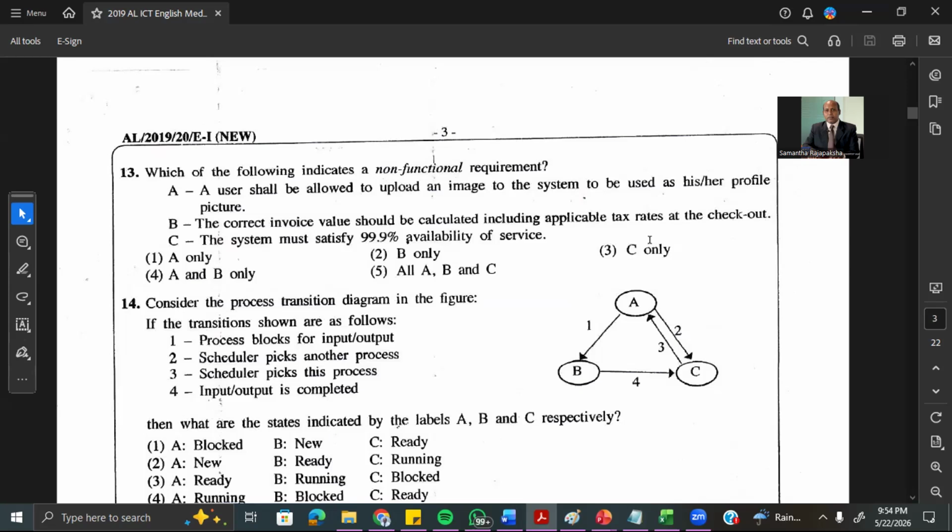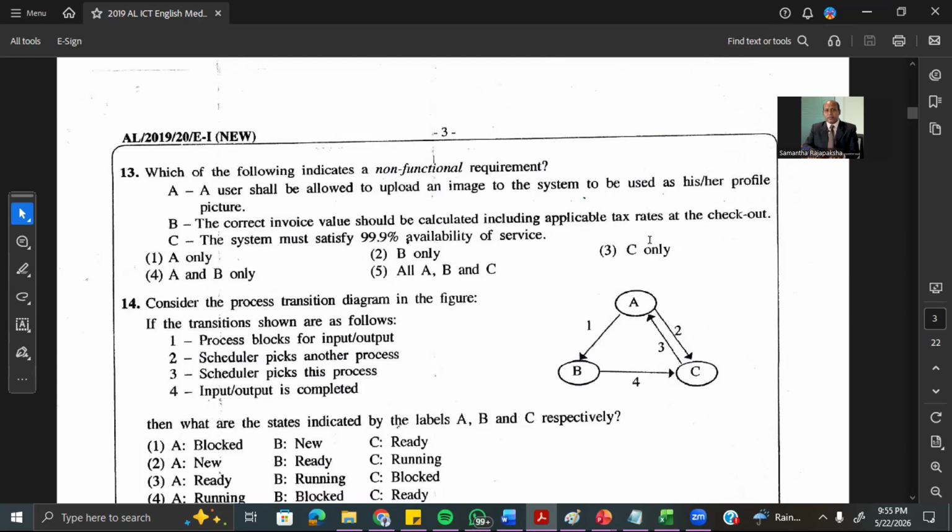Then we come to question number 13. Which of the following indicates the non-functional requirements? Now remember, when the systems are going to be developed, you have to collect the requirements. When you collect these requirements, we categorize them into two: functional requirements and non-functional requirements. Functional requirements means the things that are done by the computer or your application. Non-functional requirements basically